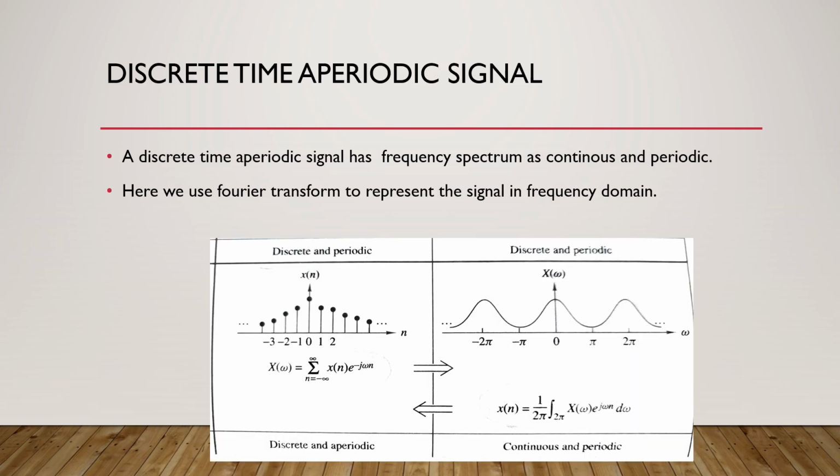Now we will discuss discrete time aperiodic signal. A discrete time aperiodic signal has frequency spectrum as continuous and periodic. Here we use Fourier transform to represent the signal in frequency domain. So the below figure shows the frequency and time domains of the discrete time aperiodic signals.